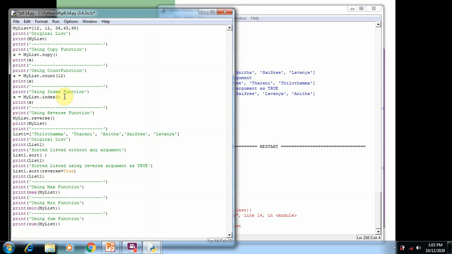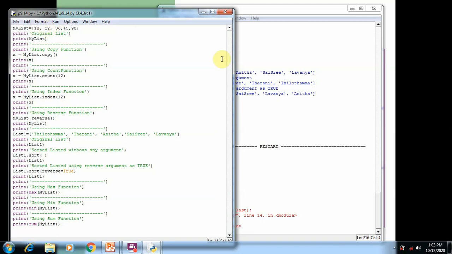So I'm going to give an available index element, 45. When you give 12, then 12 is available 2 times, but it will return only 0, because 12 occurs at the first element, at position 0. That's why it returns 0. The second time the same element 12 occurs is not accessed by the index value.